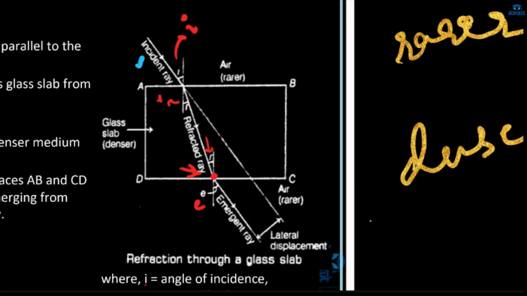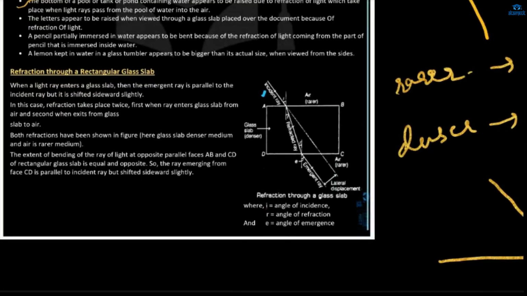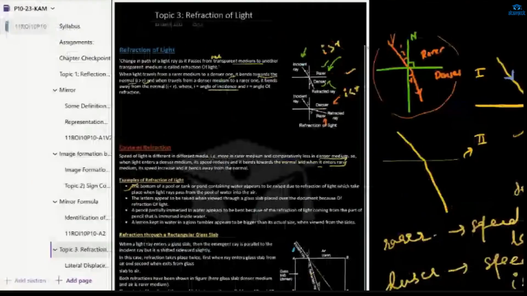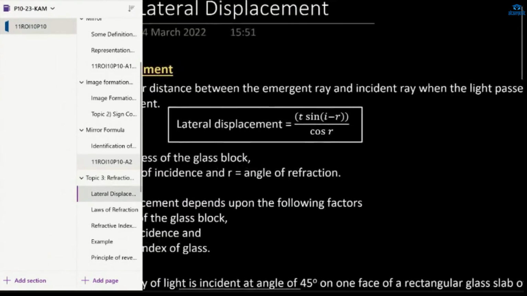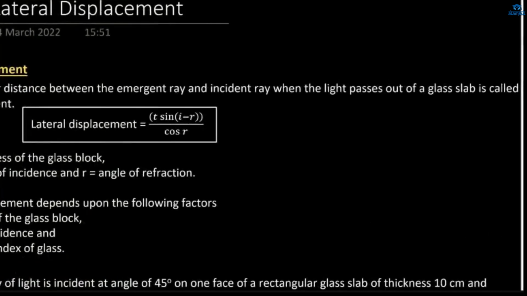Is it fine? We also have a formula for the lateral displacement. In the ICSE board, the lateral displacement formula is given. So the formula for the lateral displacement is t sin(i minus r) upon cos r. We can very easily derive this formula by using the Pythagoras theorem and some lines